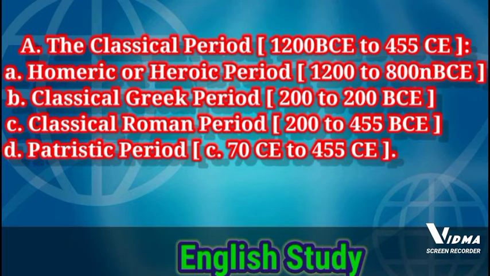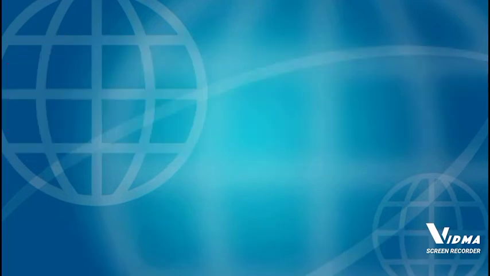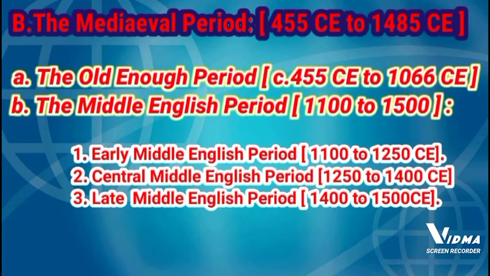So that was the classical period, number 1, and then number 2, the medieval period that lasts from 455 CE to 1485 CE. This period is divided into 2 parts: the Old English period, and then the Middle English period. The Middle English period is divided into 3 parts: